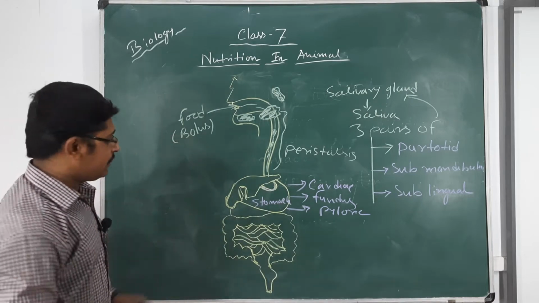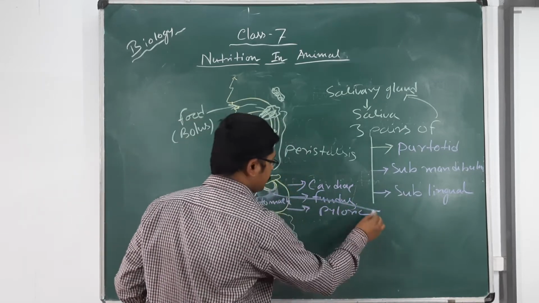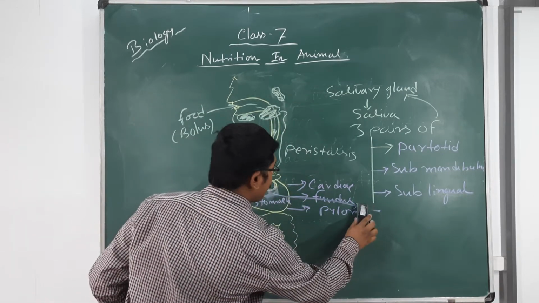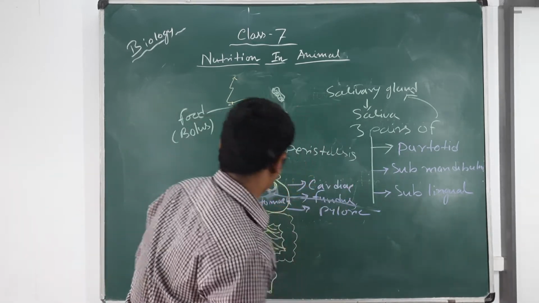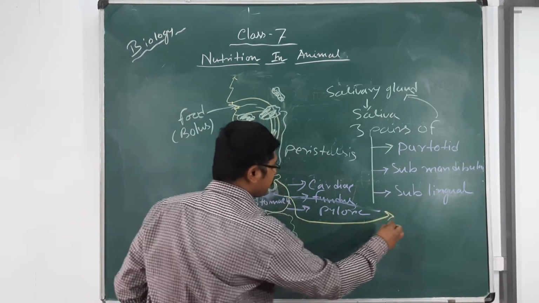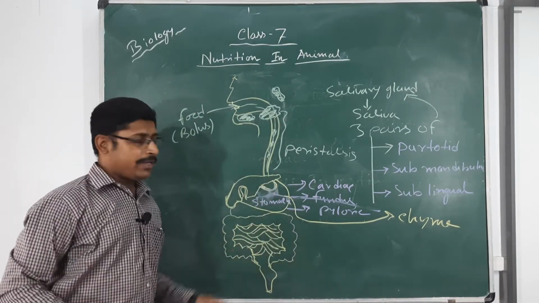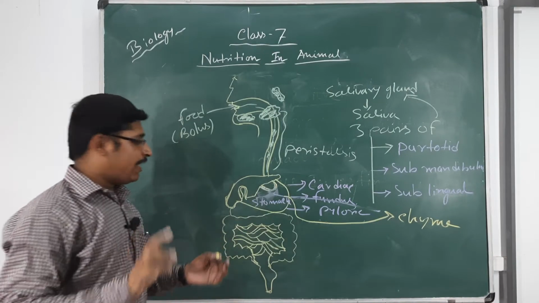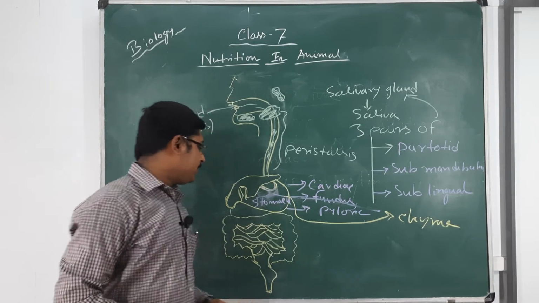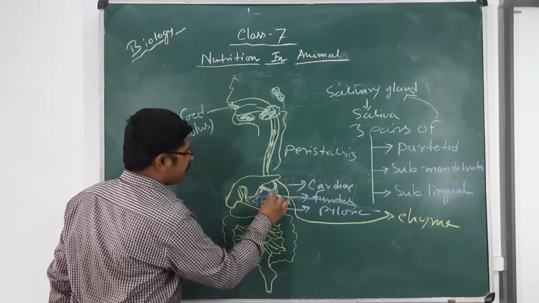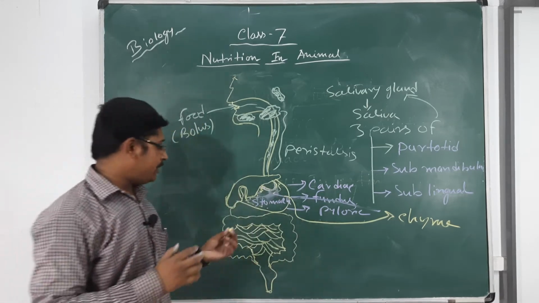In the stomach, the half digestion of food occurs. So this is fundus. In the stomach, the food is known as chyme or the half digested food, and in the stomach there are 2 specific cells, parietal cell and chief cell. We will know their structure and function in higher classes also. There are some striations present on the stomach. This is called the rugae. It maintains the posture and contraction and relaxation of the stomach muscle.